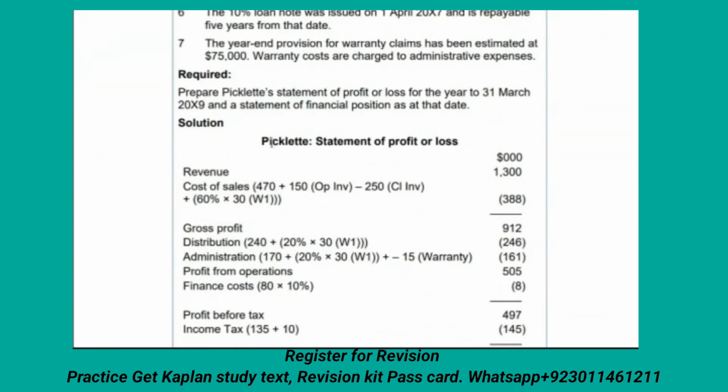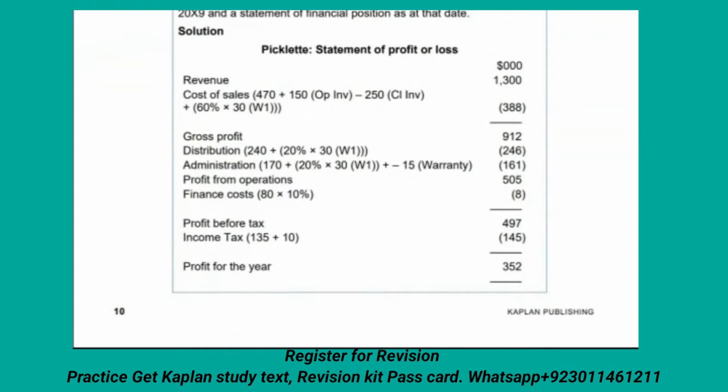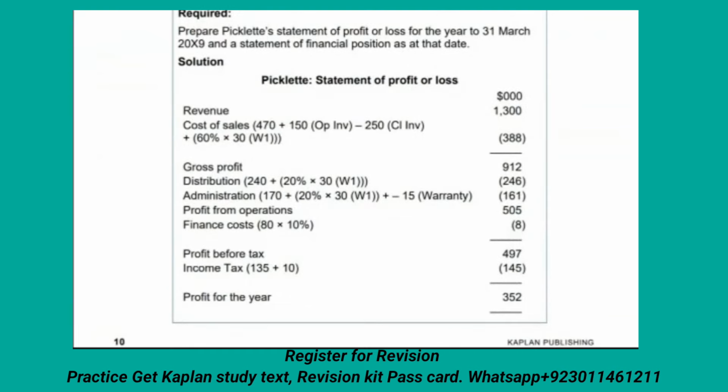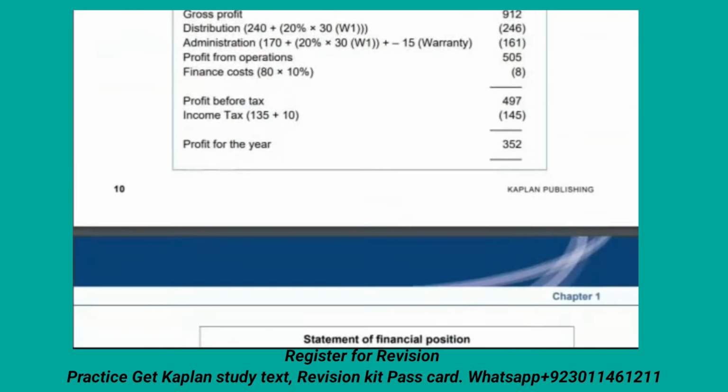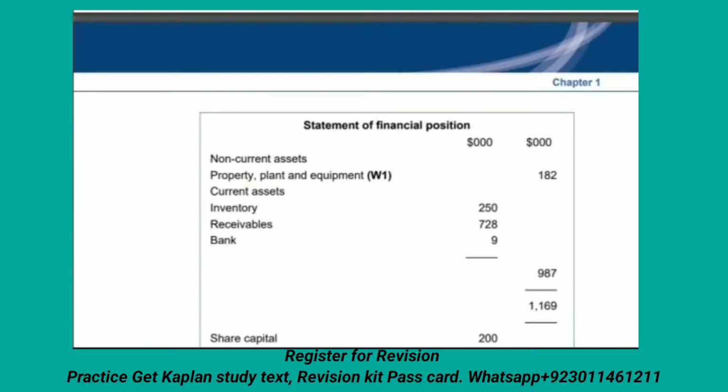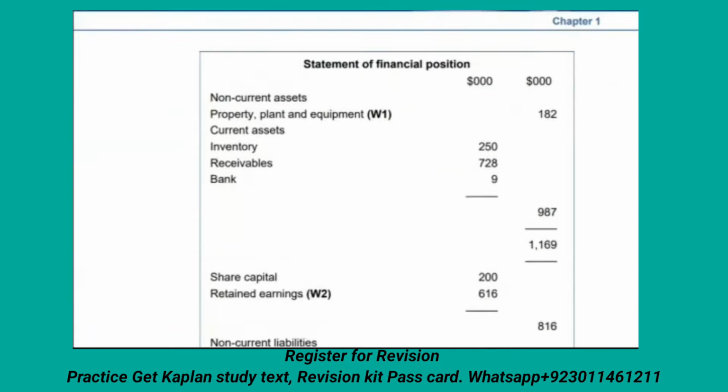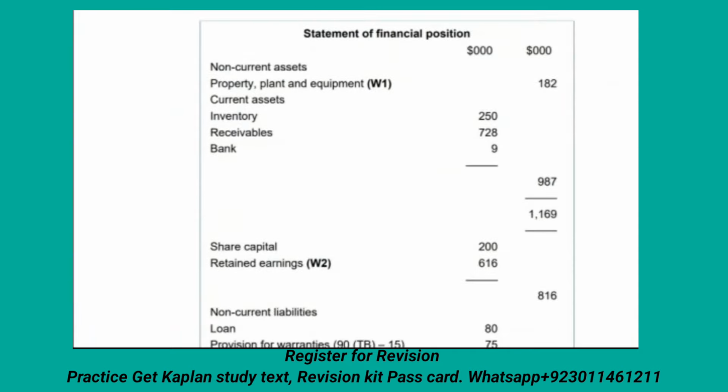See, this is the solution, how they have placed each and every item. They have provided a lot of detail. You have to understand the format: under revenue, first of all the revenue item comes, then cost of sales, whatever amounts the question mentions. We will go through all these questions in detail in our revision session, each and every topic, and even illustration questions we will cover in the revision or discussion session, which is a paid variant.